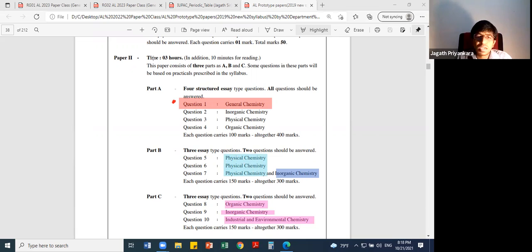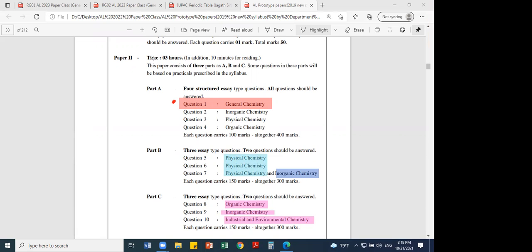So what is the hardest part for most of the students? They find the physical chemistry part difficult, right? And this general chemistry also, this is mainly from what? Unit 1, unit 2, and unit 3. From the first 3 units, mostly from unit 1 and 2, right? So that is your first, second, and third chapters. First and second are more significant.